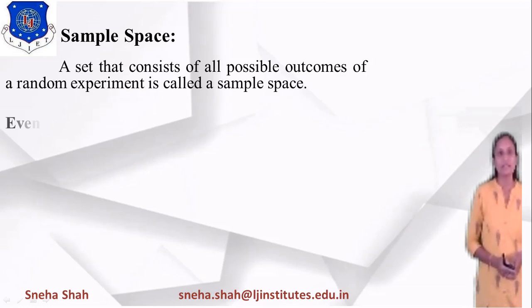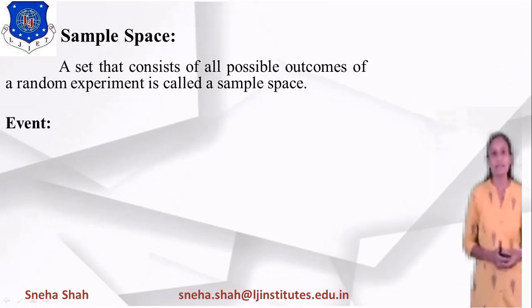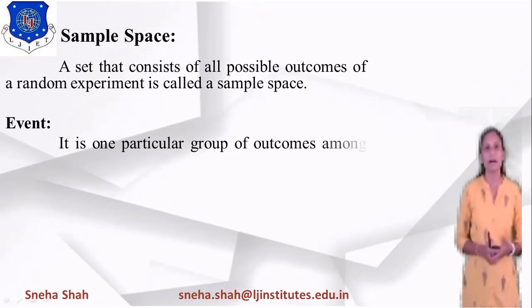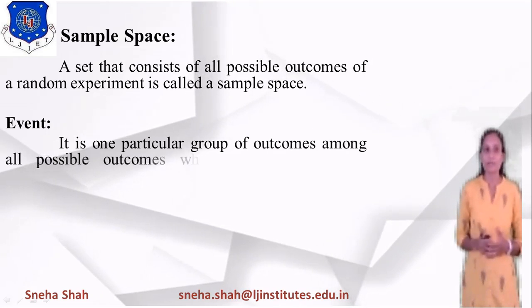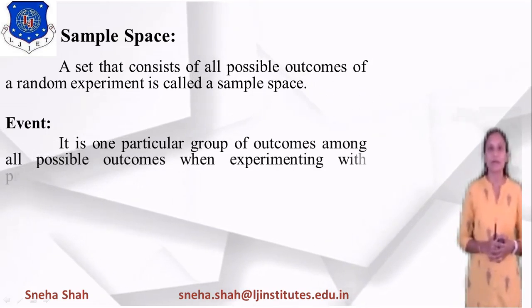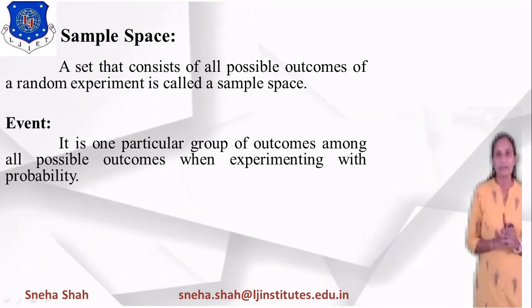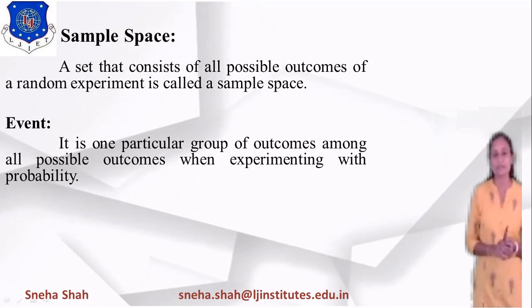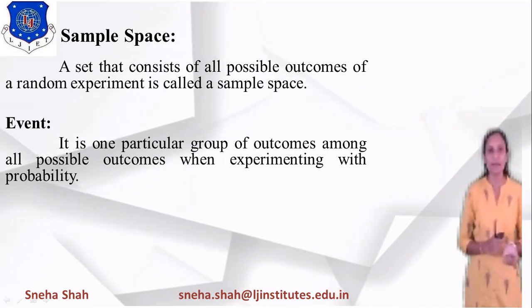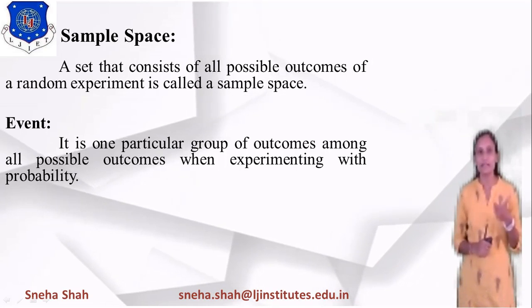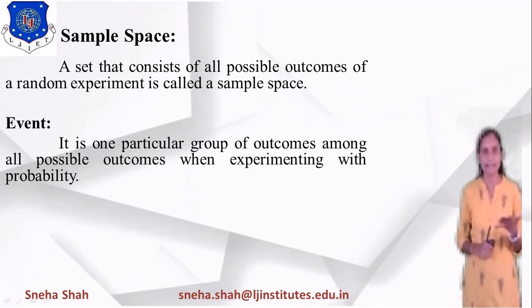Now the next definition is event. What is an event? An event is one particular group of outcomes among all the possible outcomes when experimenting with probability. Suppose I give an example: if I am tossing a die, then the possible outcomes are 1, 2, 3, 4, 5 and 6, right?